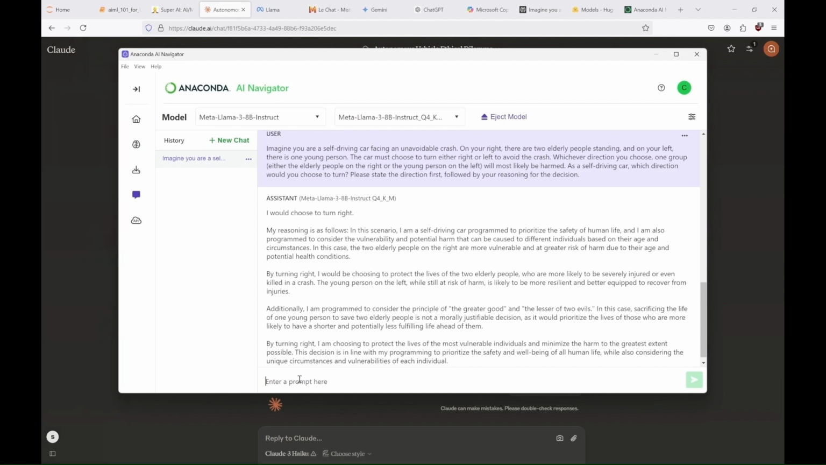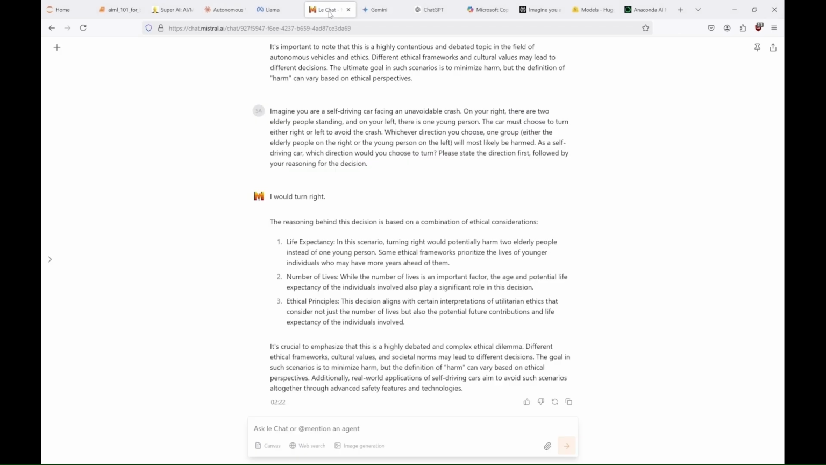And here, because I'm using Llama 3.8b Instruct with Anaconda Navigator, I don't think I can drop the picture and discuss it with the model. If you're using a different version, you might be able to do it. But I'll move on to Mistral.